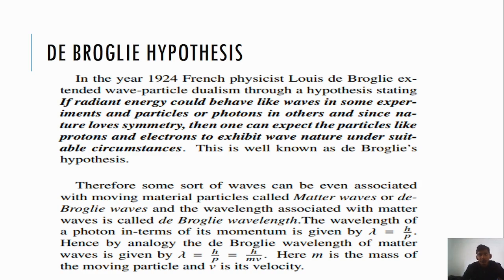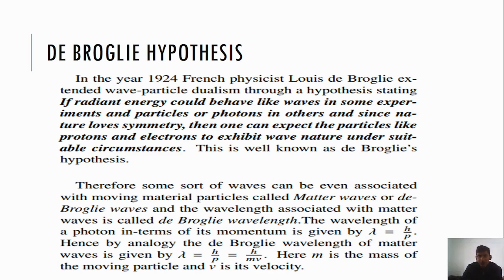This is well known as de Broglie's hypothesis. Therefore, some sort of wave can be associated with moving material particles, called matter waves or de Broglie waves, and the wavelength associated with the matter wave is called the de Broglie wavelength.